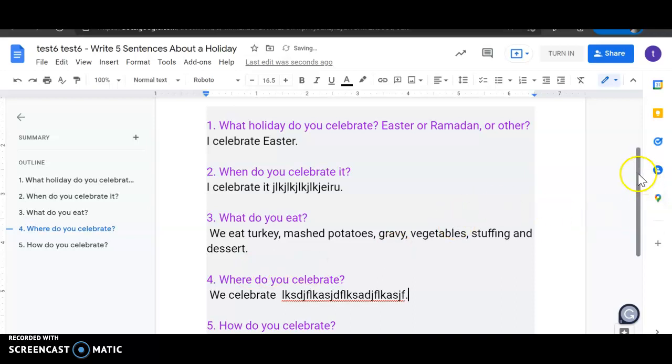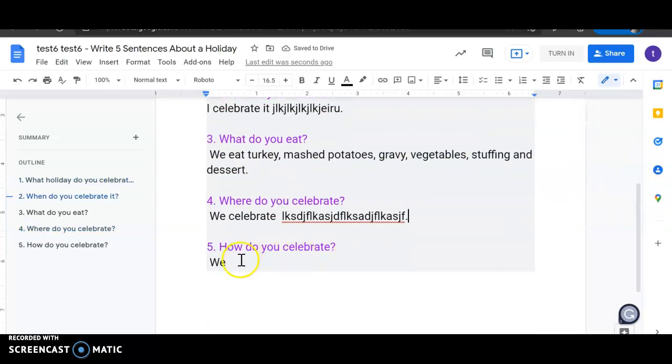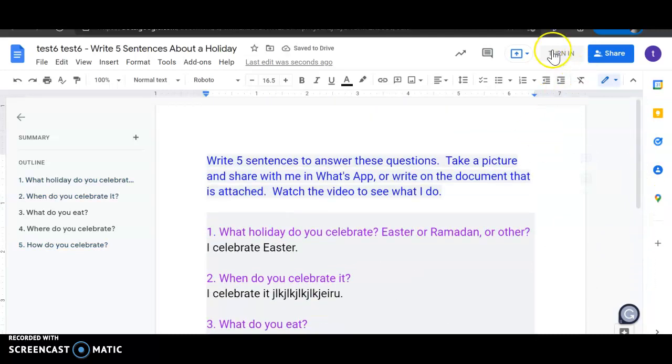I'm going to scroll down over here. How do we celebrate? Okay, so what do we do? Maybe we get together and we eat a meal and we talk and the children look for Easter eggs. Okay, so now when I'm done with this, I can click turn in right here, turn in.